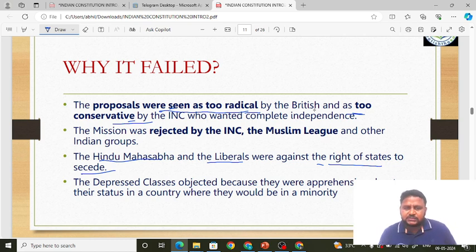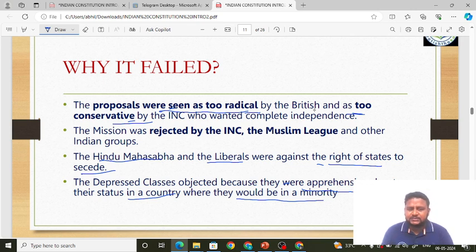all these demands would be fulfilled after the war. This was not acceptable for the Muslim League, and the Hindu Mahasabha and the liberals were against the right of the states to secede. And what did the depressed classes feel? They objected because they were apprehensive, that is, doubtful about their status in a country where they would be a minority. The depressed classes felt that when the separate union would be formed, they would become a minority. So the depressed classes, right from that time, even before the Constitution, felt apprehensive about the moves of the British.